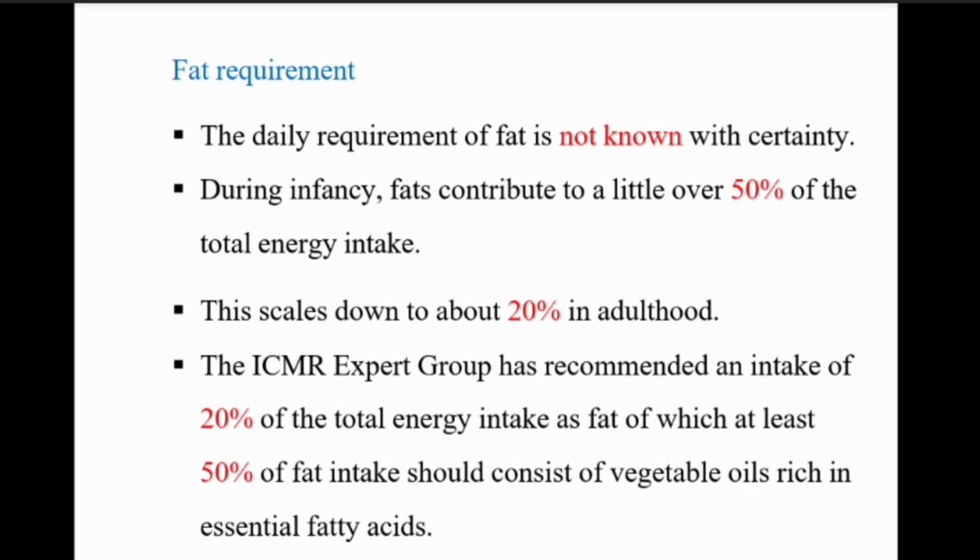Fat requirement. Daily requirement of fat is not known. During infancy, fat contributes to little over 50% of the total energy intake. This scales down to about 20% in childhood. ICMR expert group has recommended an intake of 20% of the total energy intake as fat, of which at least 50% of the intake should consist of vegetable oil rich in essential fatty acids.